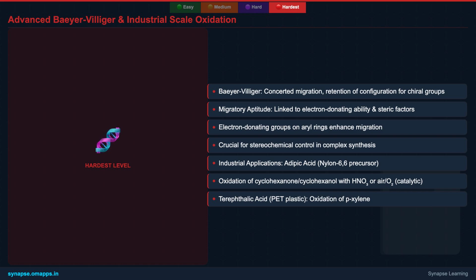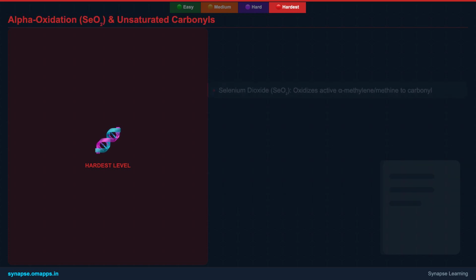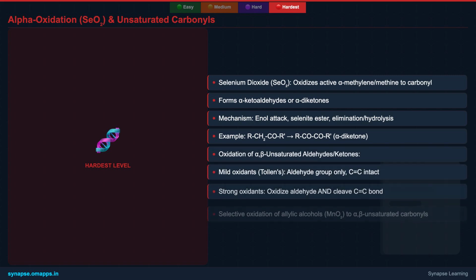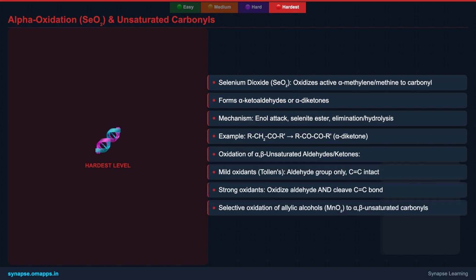underpinning entire industries. Selenium dioxide, or SeO2, offers a unique selectivity in oxidation, targeting active methylene or methine groups alpha to a carbonyl. This reaction typically proceeds via an initial ene-type mechanism or through the enol form, forming a selenite ester intermediate, which then undergoes elimination. This allows for the synthesis of 1,2-dicarbonyl compounds, like converting a simple ketone into an alpha-diketone, a transformation not easily